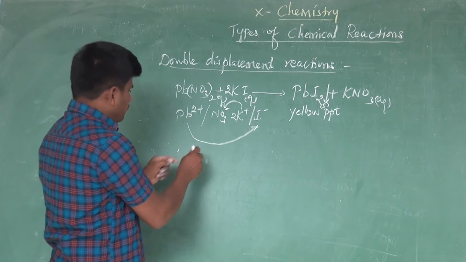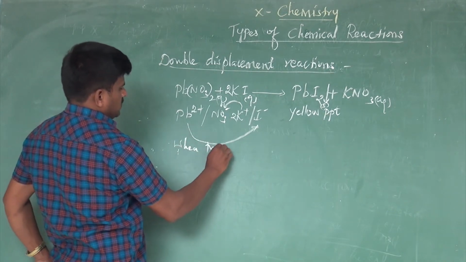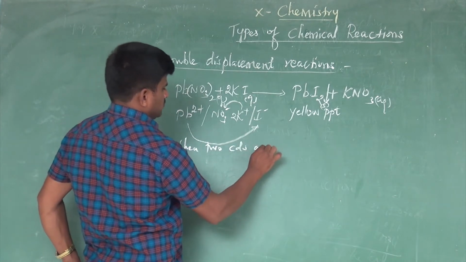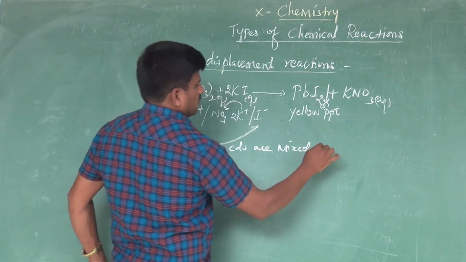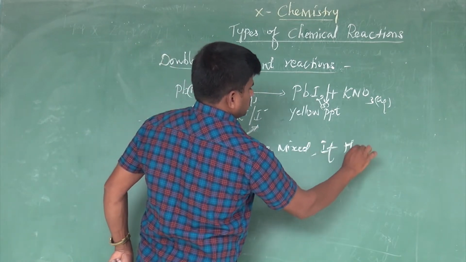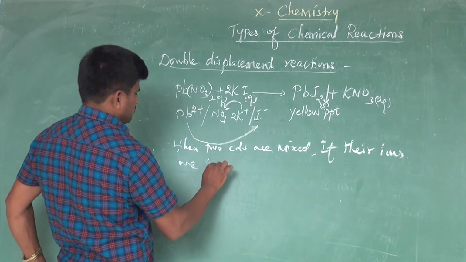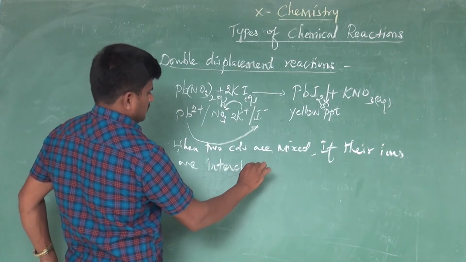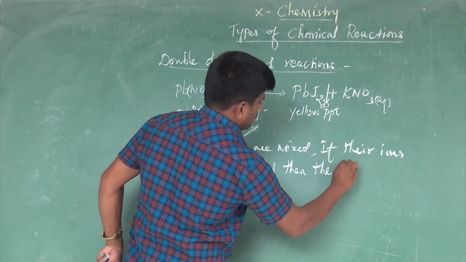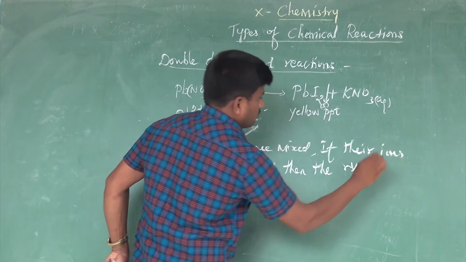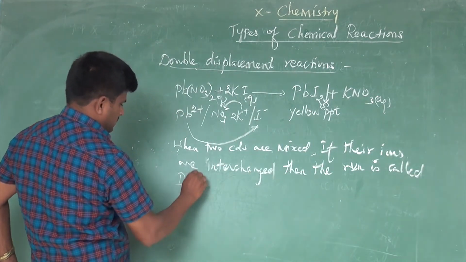What is the definition? When two compounds are mixed, if their ions are interchanged, then the reaction is called double displacement reaction.